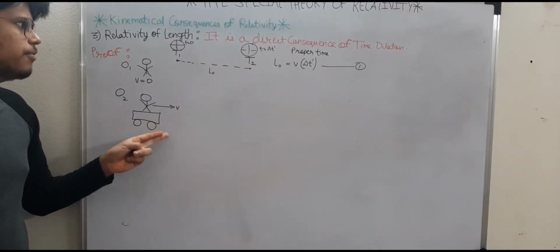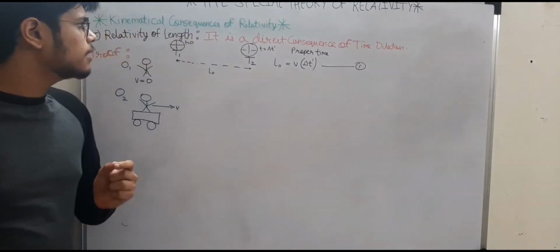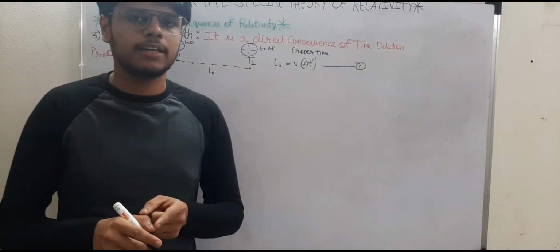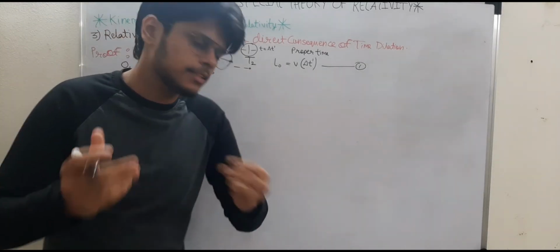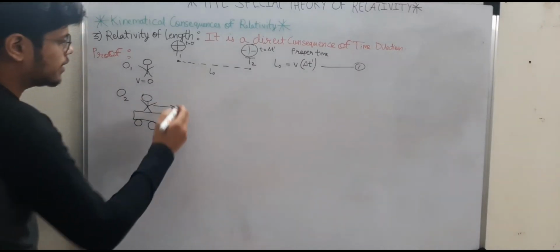And since this speed v is very large and closer to the speed of light, he will observe the length to be contracted or expanded. Now he will observe that the train station is moving towards him with a speed v, right? This is according to the observation made in the reference frame O2.